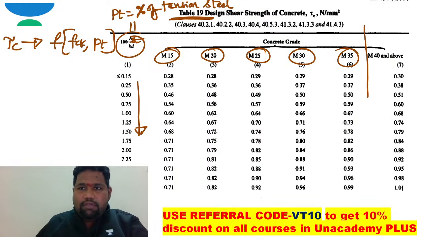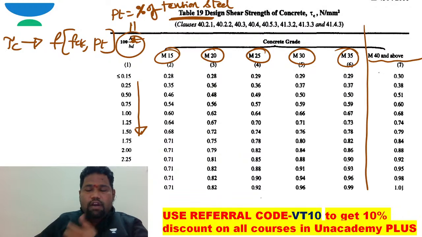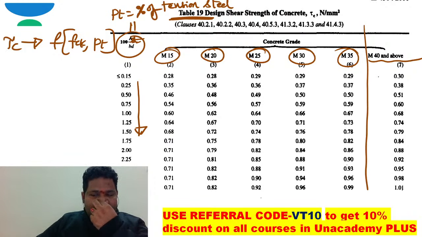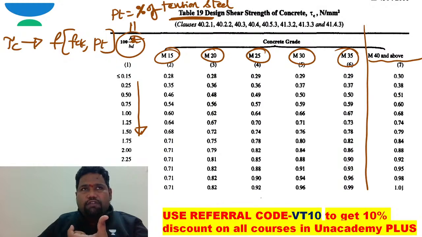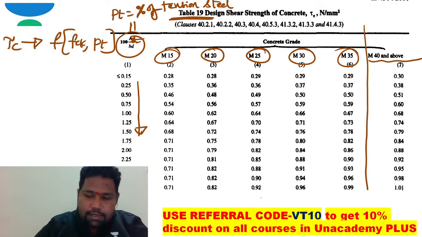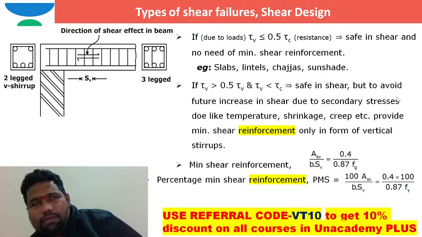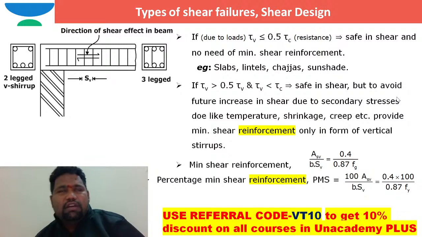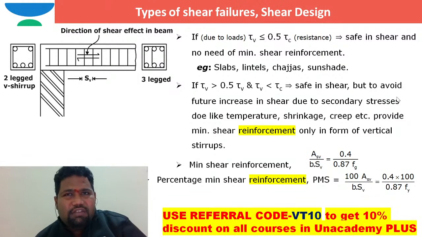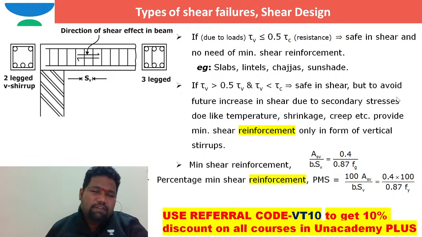Here they have given this tau c value as common for M40 and every other grade beyond M40. This tau c value is reaching a limiting value here, right? Now, everybody's question is, sir, how to design for shear reinforcement? When I need to design for shear reinforcement, how to design it? Everybody will also ask us.